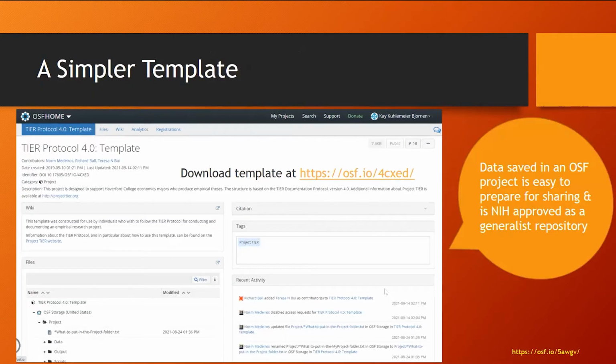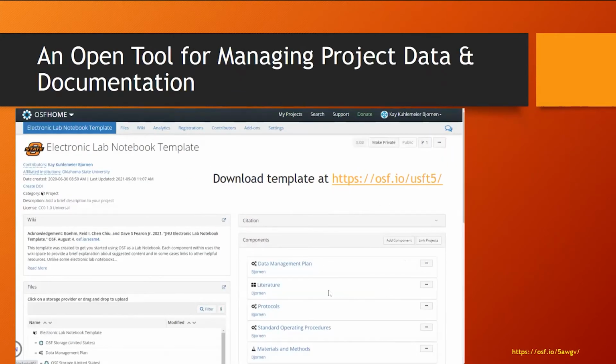That control is actually available at the component level. So here you see there's components for the data management plan, for literature, protocols, and so on. And for every one of these components, you can set the permissions. You can make it either public or private.